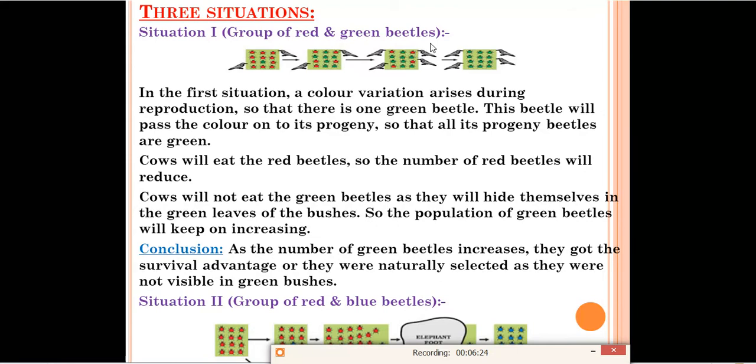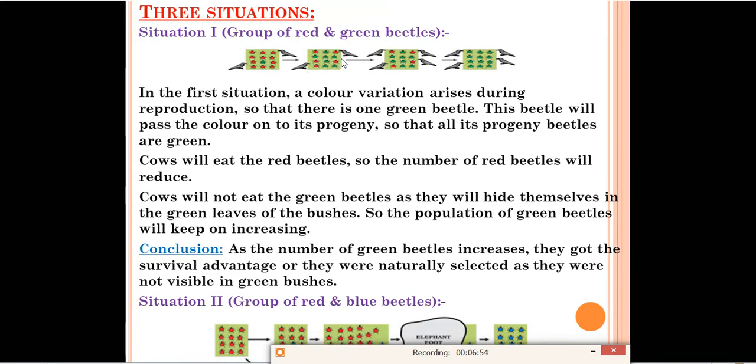Group of red and green beetles. The first situation is group of red and green beetles. In the first diagram, we have seen that 12 red beetles were there, but when we are comparing situation 1, one green beetle can be seen. So from where this green beetle came? Because of color variation which arises during reproduction, this green beetle came. Okay, after that what will happen? This green beetle will increase its number by the process of reproduction, and it will pass its green color to its progeny. Means it will pass its green color to its children, and after that its number will be increased.